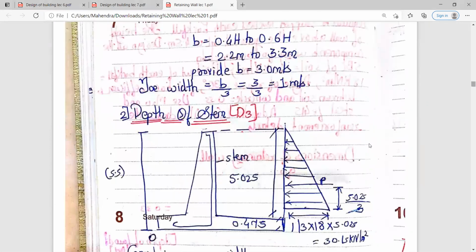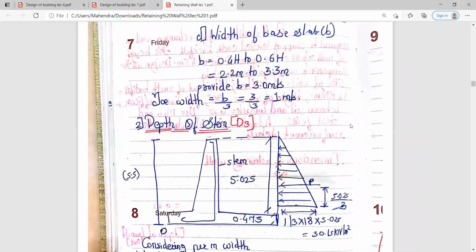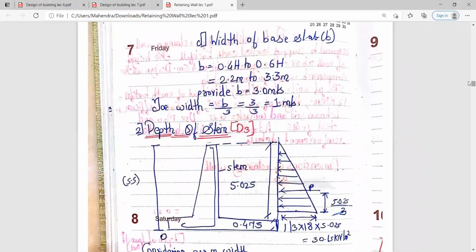Now you need to calculate the width of slab. For calculating the width of base slab, you have the formula, that is B will be equals to 0.4h to 0.6h. So just substitute the value of h over there. So you will get 2.2 meter to 3.3 meter. So between these values we are going to consider it as 3 meter. The width of toe will be 1 meter over here.